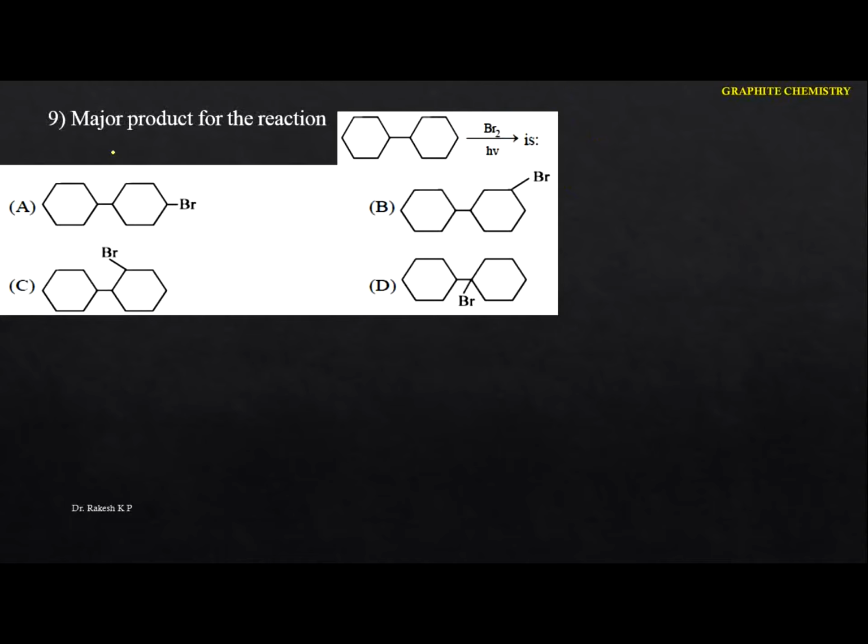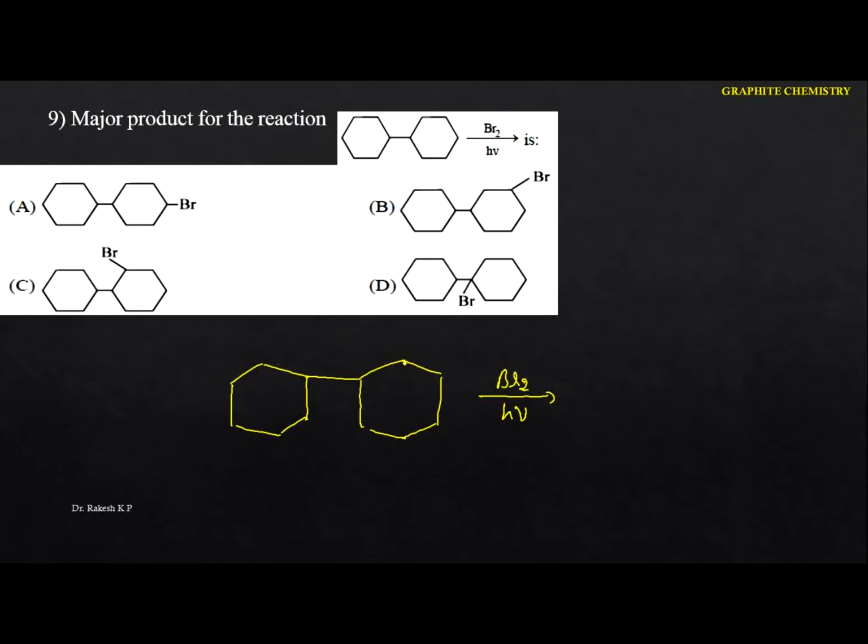The major product for the reaction is, okay, just identify this one here. Let me take the compound in this form here. See this one here. Now you have to identify which one is the major product during the bromination in the presence of diffuse sunlight. Whenever halogenation occurs in the presence of diffuse sunlight, the reaction mechanism is a free radical mechanism. Just identify this.